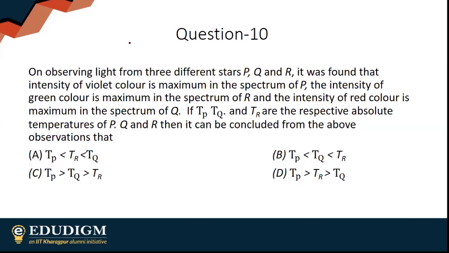Intensity of violet color is maximum in the spectrum of P, intensity of green is maximum in the spectrum of R, intensity of red color is maximum in the spectrum of Q. Which one of the following statements will be correct?